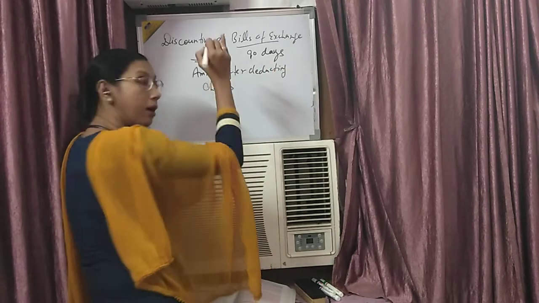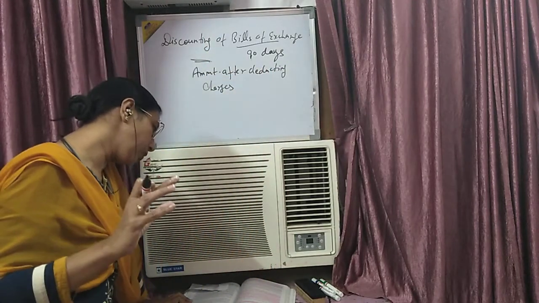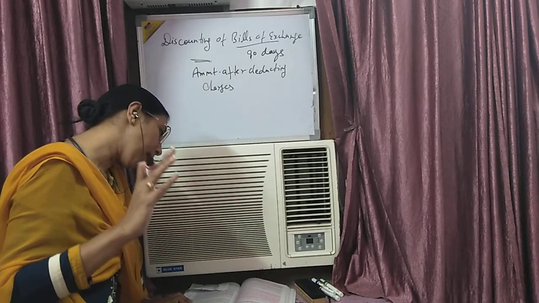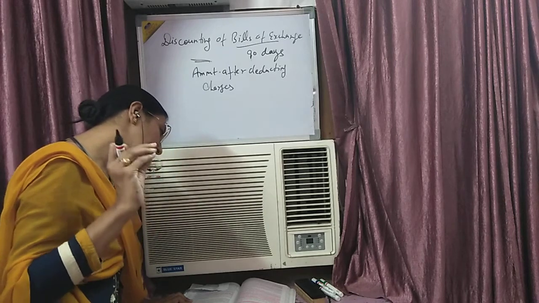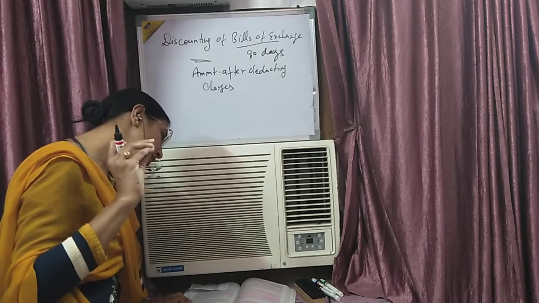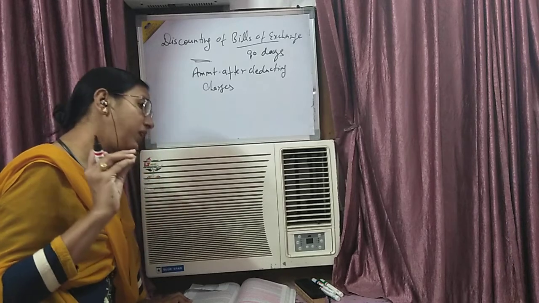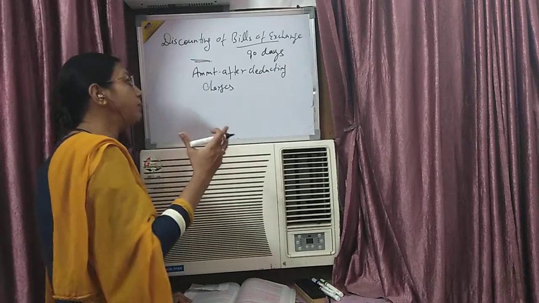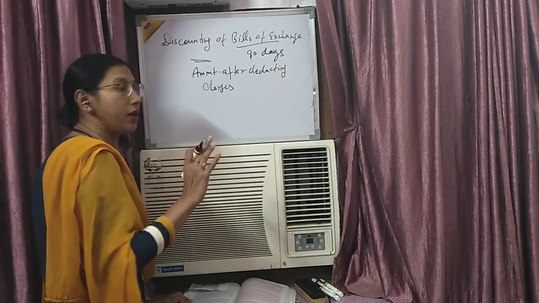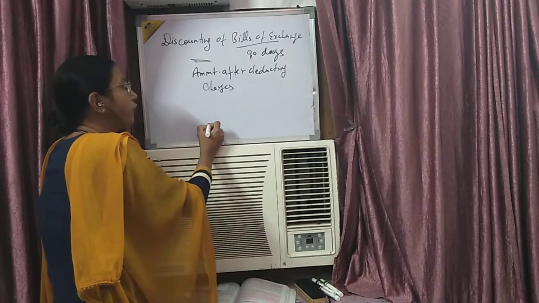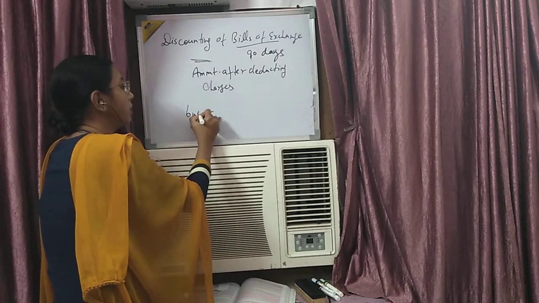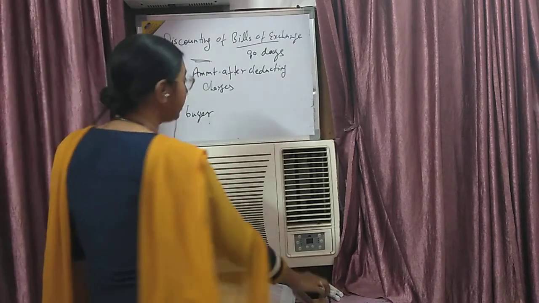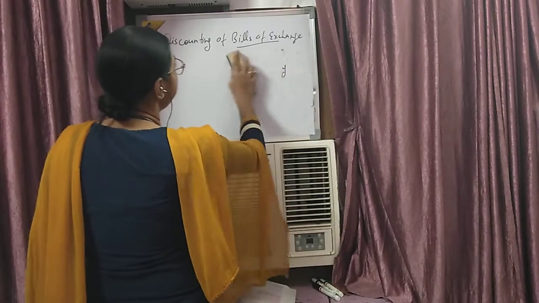The bank pays before the maturity date, but the seller gets a discounted amount, meaning he will get less. Clear? And then after the maturity period, when the period expires, the bank will take the full amount from the buyer. Clear? I will tell you once again with an example.